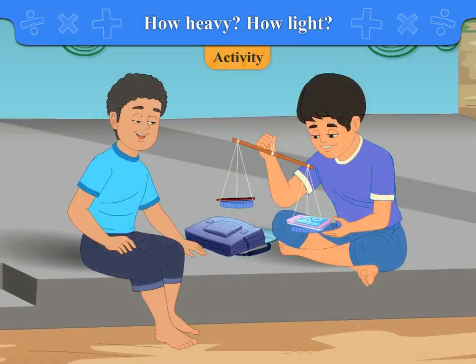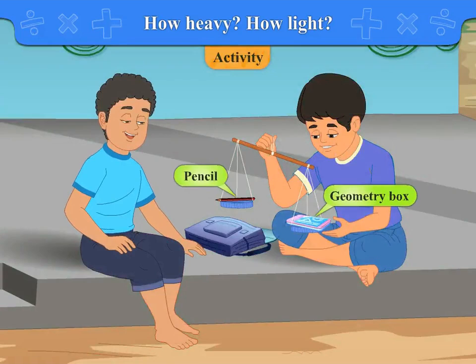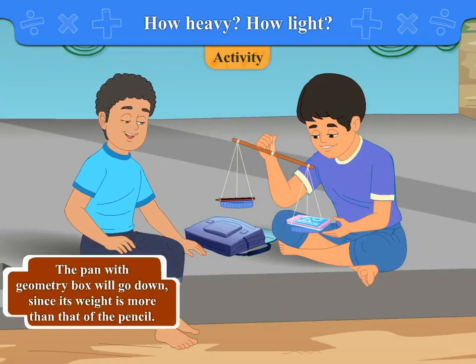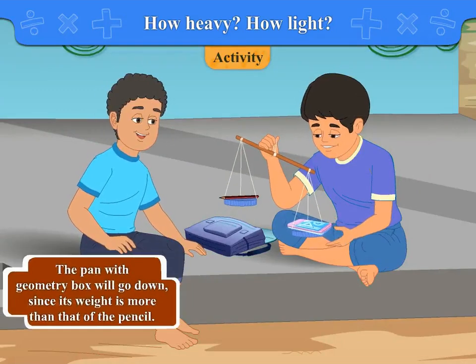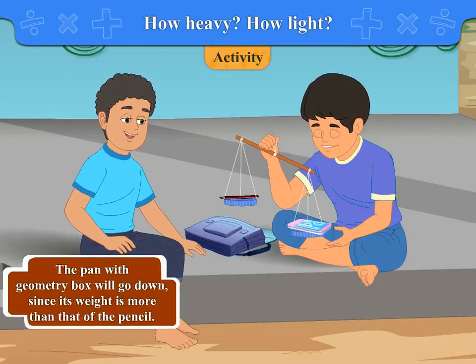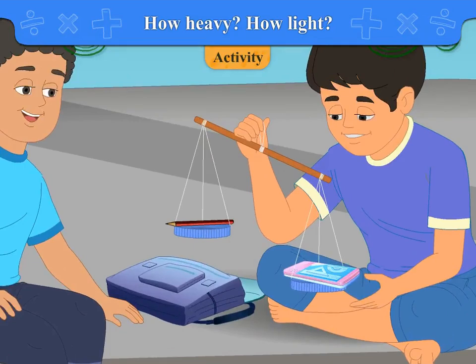Activity. Manu and Heth put a pencil and a geometry box in the 2 pans of the balance. Which pan will go down? The pan with the geometry box will go down, since its weight is more than that of the pencil. The picture drawn here shows the same.